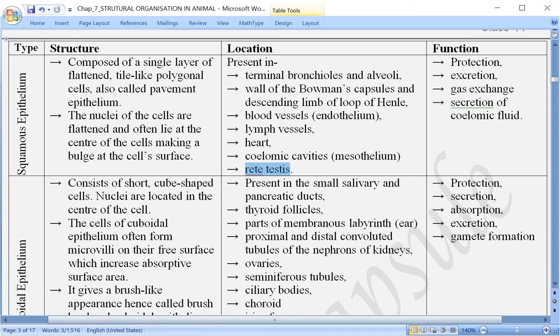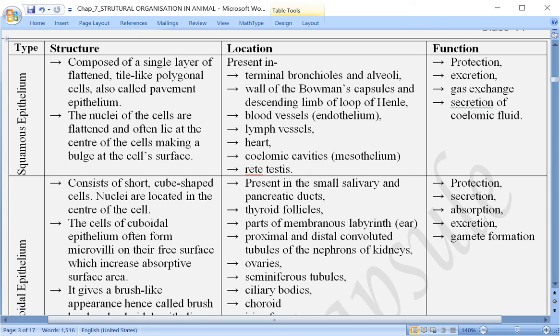Now rete testis is present in the testis. Inside the testis, so many compartments are there which are called lobules, and each lobule has seminiferous tubules. What is that? Seminiferous tubules, where the formation of sperm cells takes place. So in the structure of the testis is present the rete testis, which you will learn later, next year.